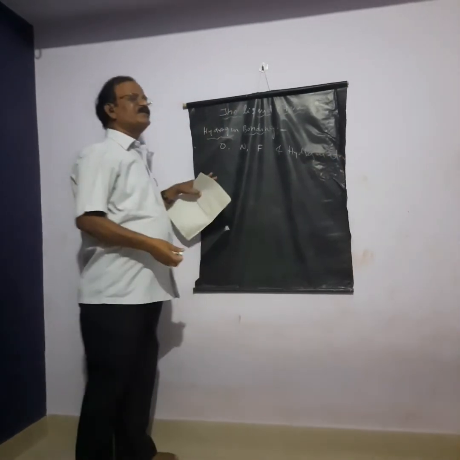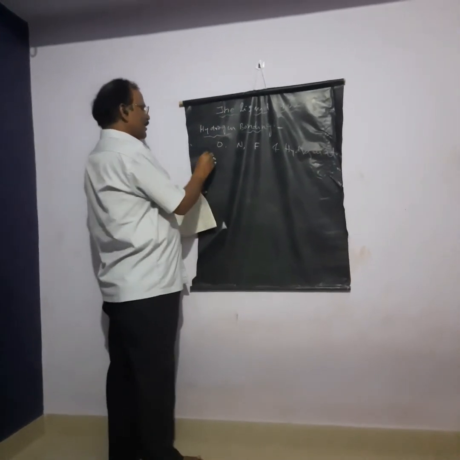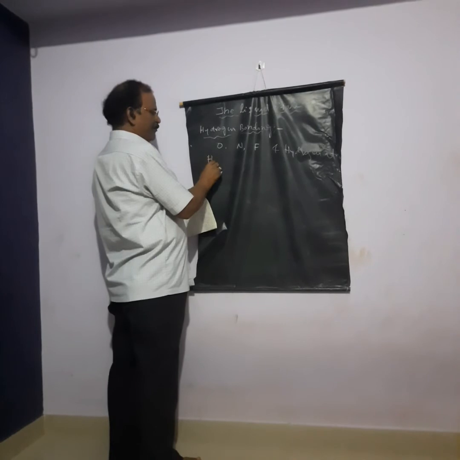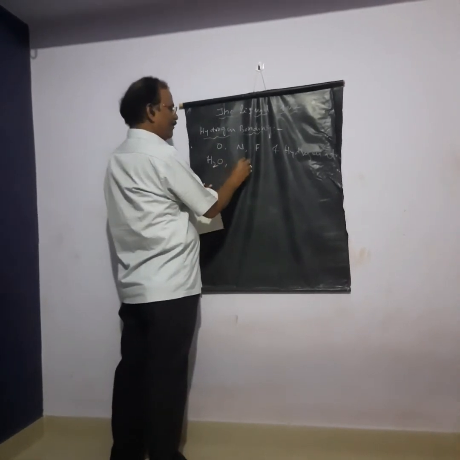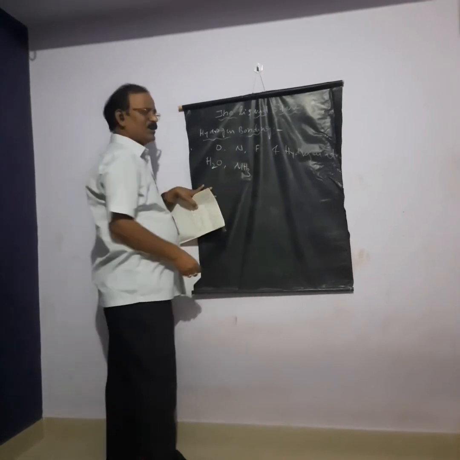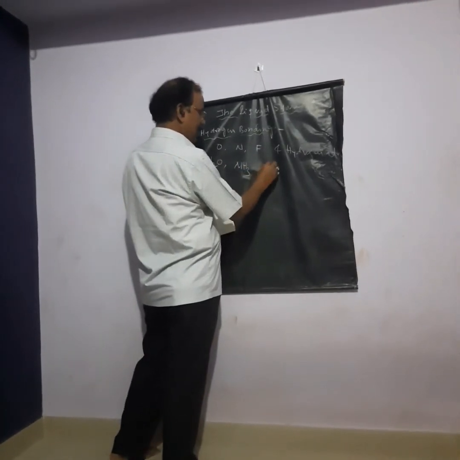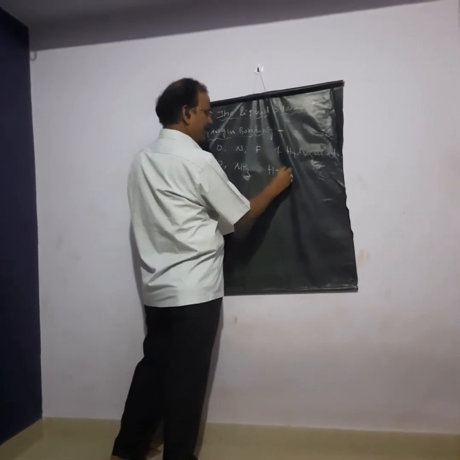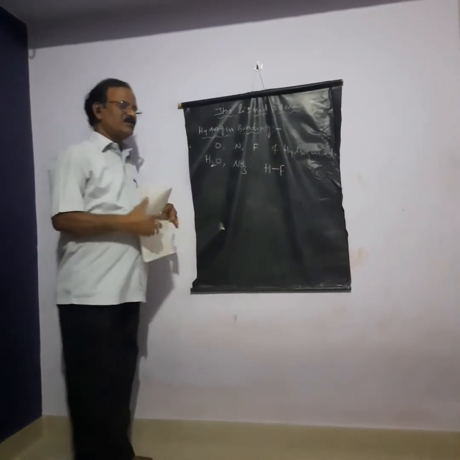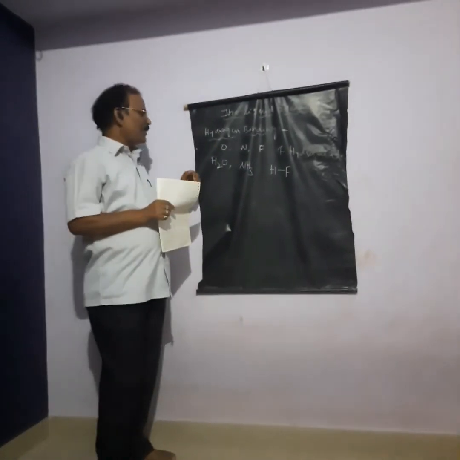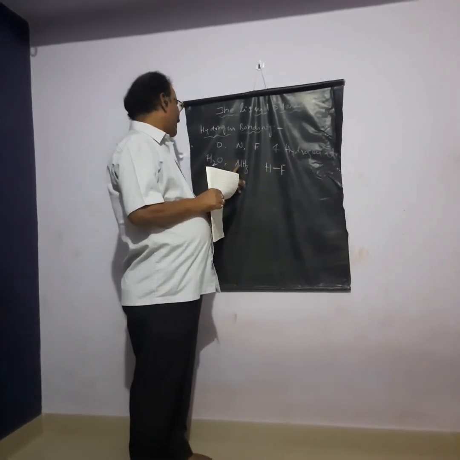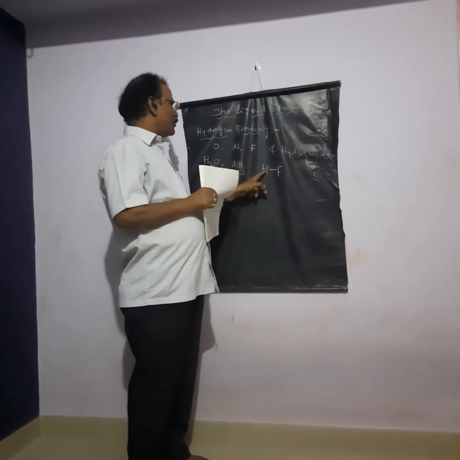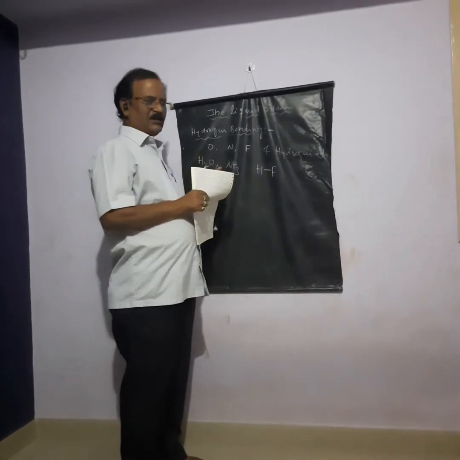The best examples of hydrogen bonding are water, ammonia, and hydrogen fluoride. So whenever there is a bond between a highly electronegative element like fluorine, nitrogen, or oxygen and the hydrogen atom,